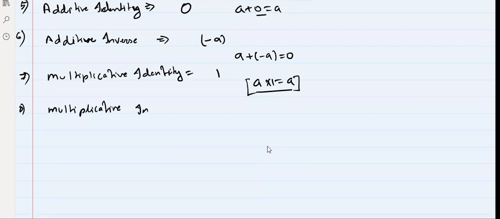Do not get confused between inverse and identity. Inverse means it should be 1 or 0: 1 in case of multiplication, 0 in case of addition. So the multiplicative inverse is the reciprocal of any number, which means A into 1 by A is equal to 1. So 1 by A is the multiplicative inverse of A. Okay, everyone, tell me.